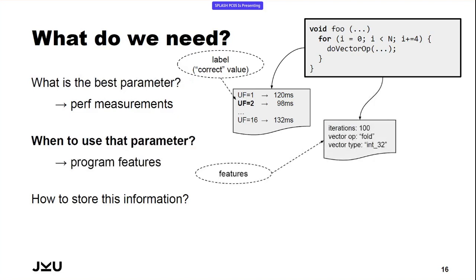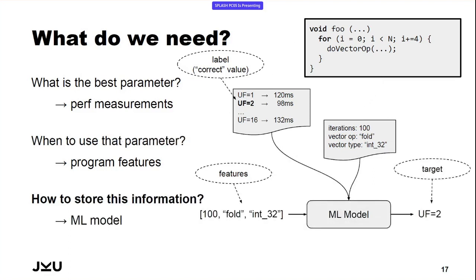We also need to describe each loop which we want to make a prediction on later on. So this is called feature extraction. We extract features describing our vectorized loop. I will talk about these features later on. Let's just leave it at that right now. And the tuples consisting of feature information and the label information is then used to train a machine learning model.